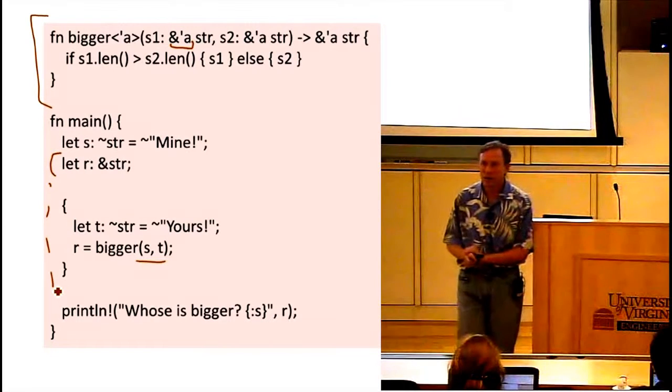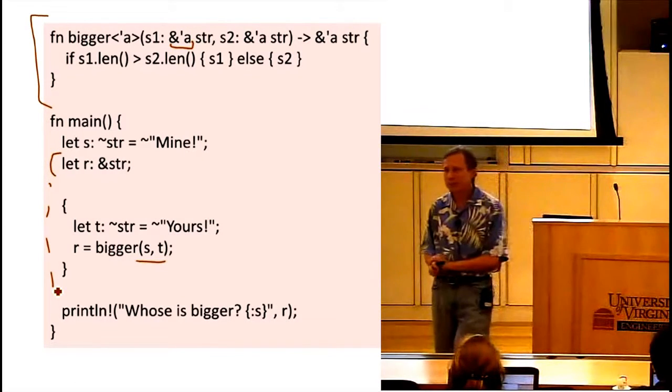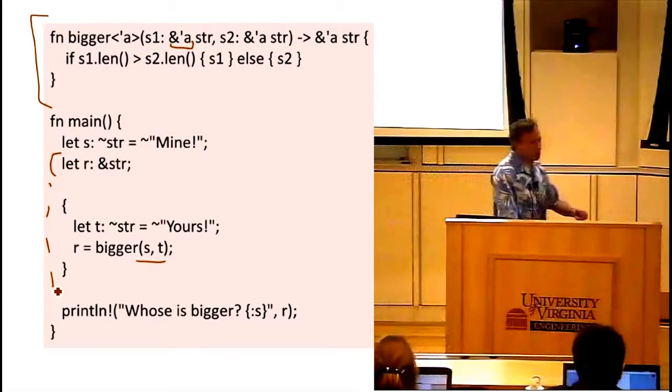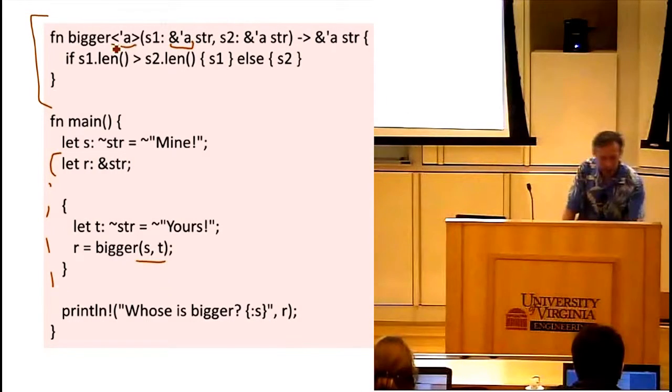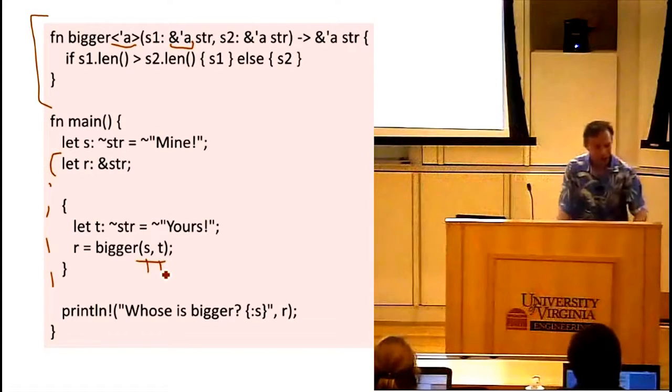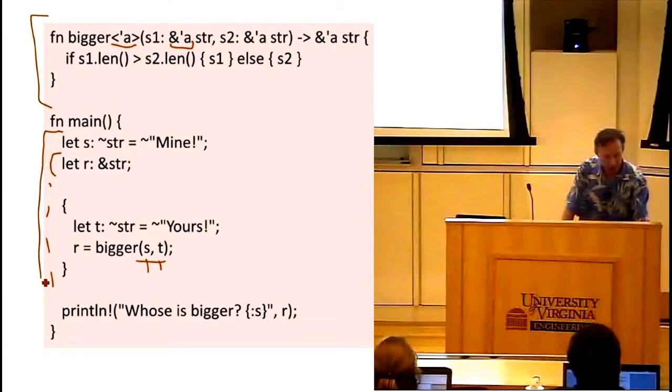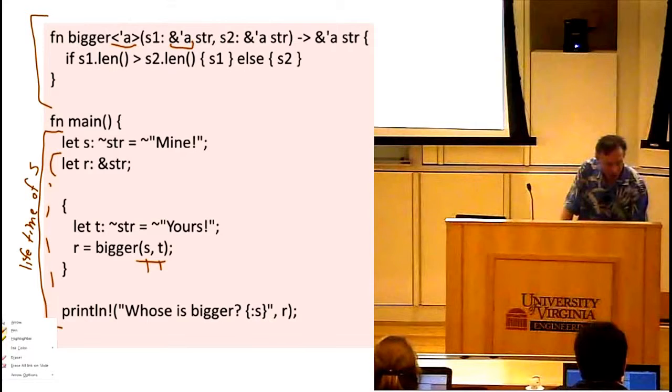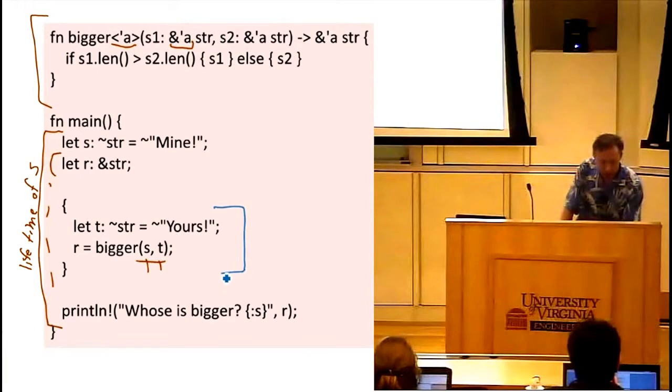Is there anything else wrong with this? So remember what's going to happen. We have a lifetime parameter. We're passing in S and T. So what is the lifetime of S? Yeah, so the lifetime of S is from when S is introduced to when it goes out of scope. This is the lifetime of S. What is the lifetime of T? So T is introduced here, goes out of scope here. This is the lifetime of T.